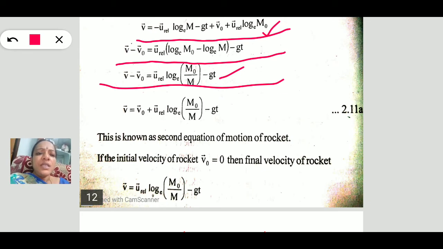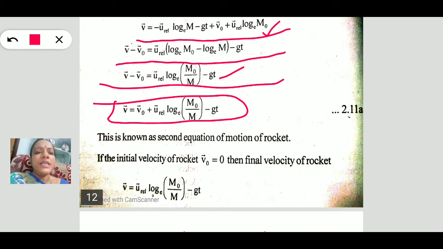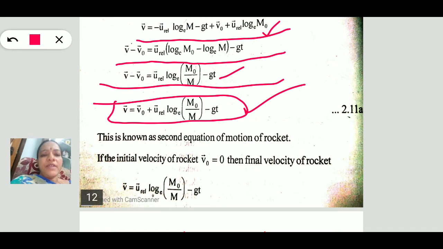Next we want the final equation, that is v. v can be written as, minus v naught comes here, plus v naught plus u relative velocity log of m naught by m minus gt. This is the final equation, that is the velocity at any instant with considering the external force.